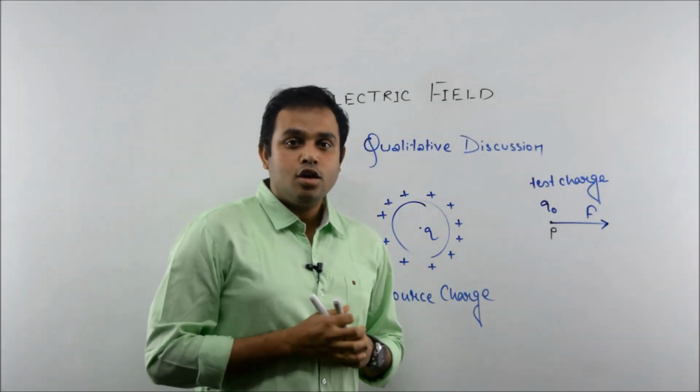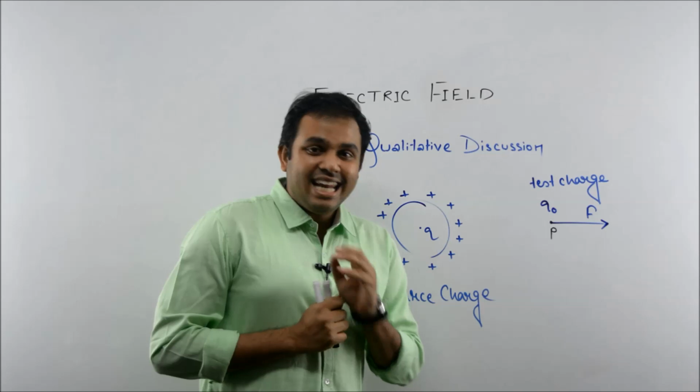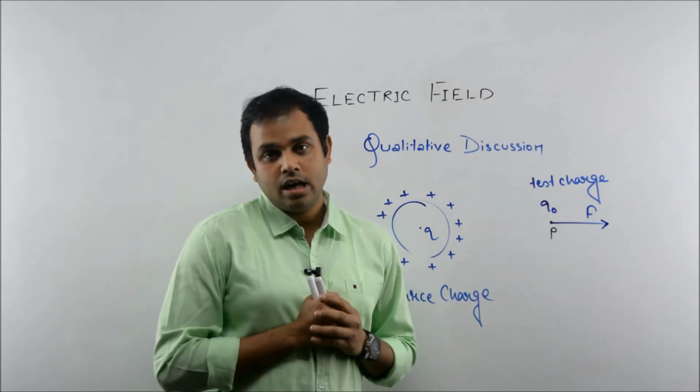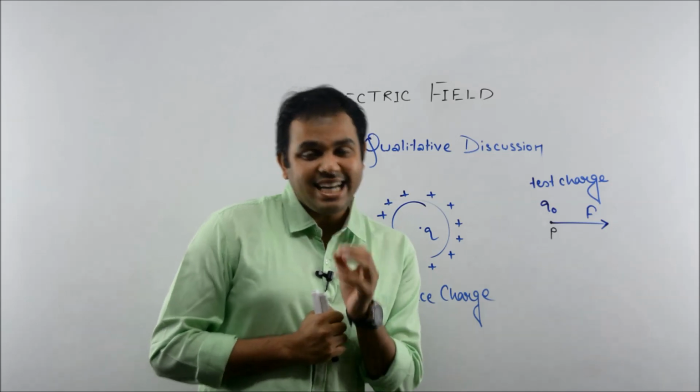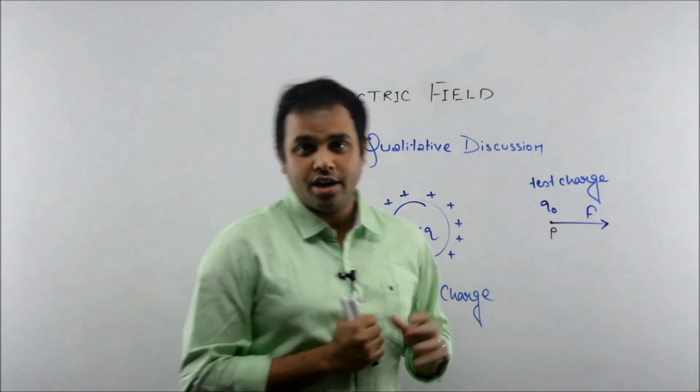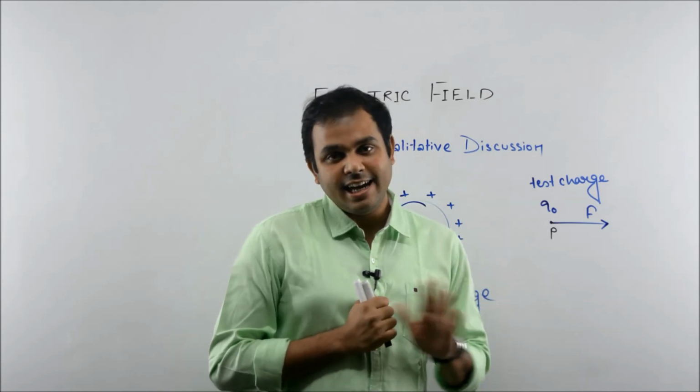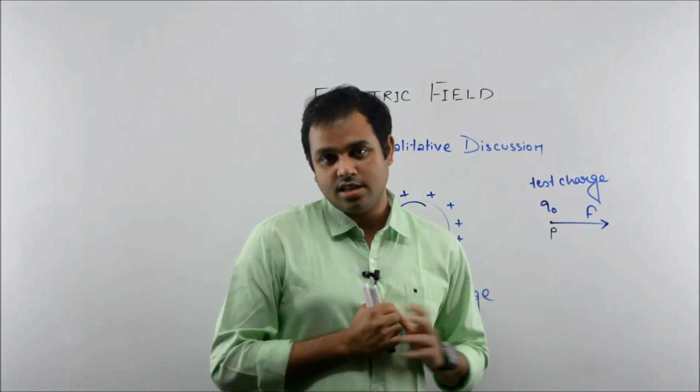Clear, students? So what is electric field? This must be clear so far. Now we will see the quantitative explanation of electric field. What we have discussed so far is basically a qualitative discussion.